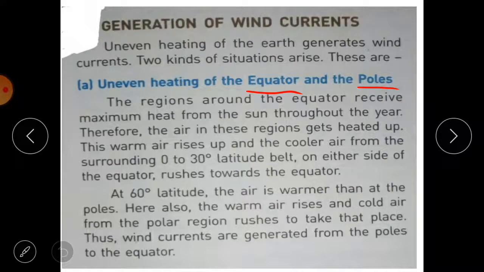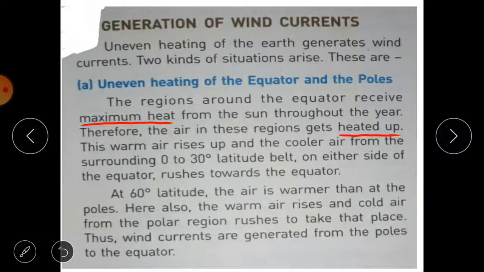The region around the equator receives maximum heat from the sun throughout the year. All the tropical and equatorial regions get maximum heat throughout the year, because the sun's rays fall directly over this region. Therefore the air in these regions gets heated up.